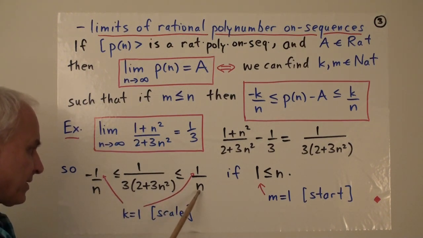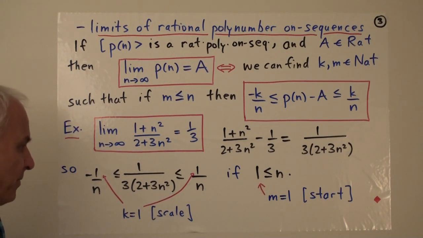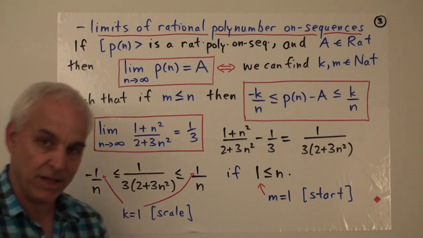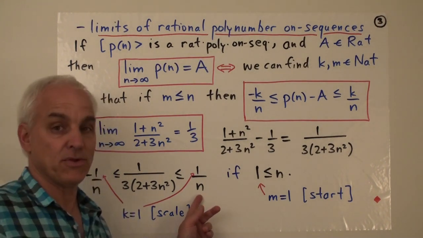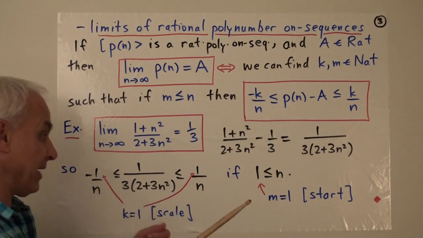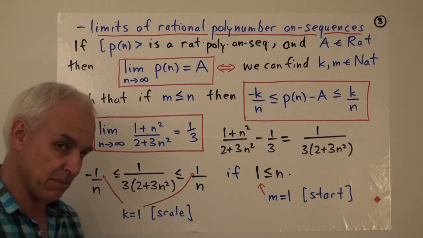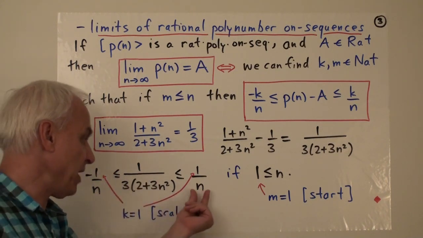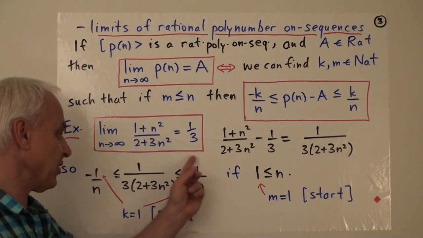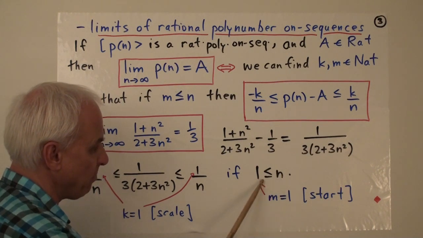Okay, but it's kind of obvious, I think, that if n is a natural number starting with 1, and you take n and you square it, multiply it by 3, add 2 and multiply by 3, you're getting something that's bigger than or equal to the number you started with. Squaring a number makes it at least as big. Multiplying it by 3 makes it bigger, adding 2 makes it bigger, multiplying by 3 makes it bigger again. So the denominator here is bigger than the denominator here, so automatically this entire fraction is less than or equal to this entire fraction. So this is a true statement for all n bigger than or equal to 1.